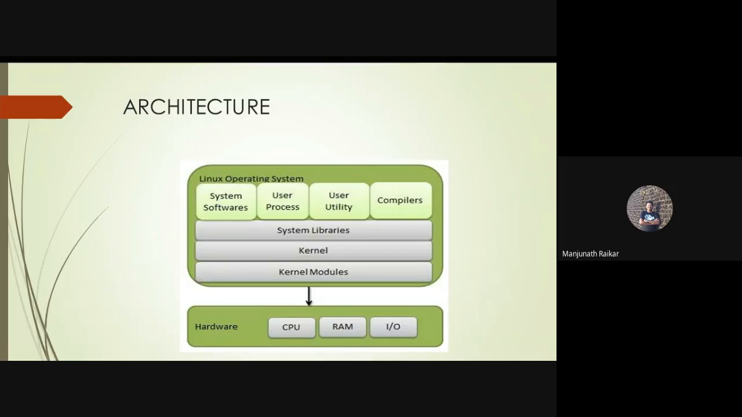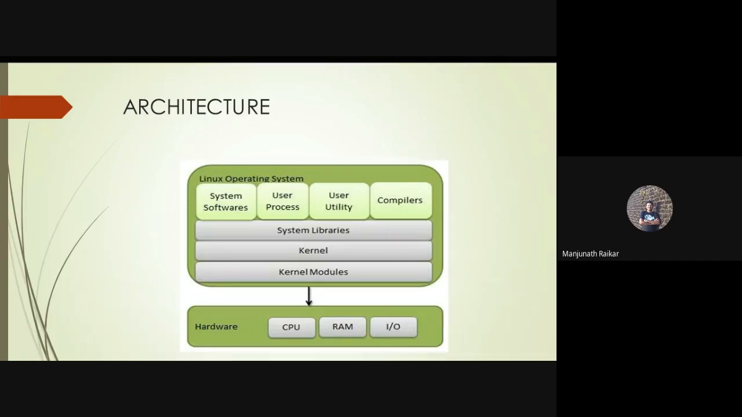So the kernel is nothing but the core of the operating system. In that kernel, we have various kernel modules, and on top of the kernel modules, we have various system libraries, as I already discussed about system libraries. And on top of the system libraries, there are system softwares, as I already discussed, and some user processes, right? And user utilities, right? And compilers, right? For example, C compiler, Java compiler, .NET compilers, like that. According to the particular programming language, we install various types of compilers, right?